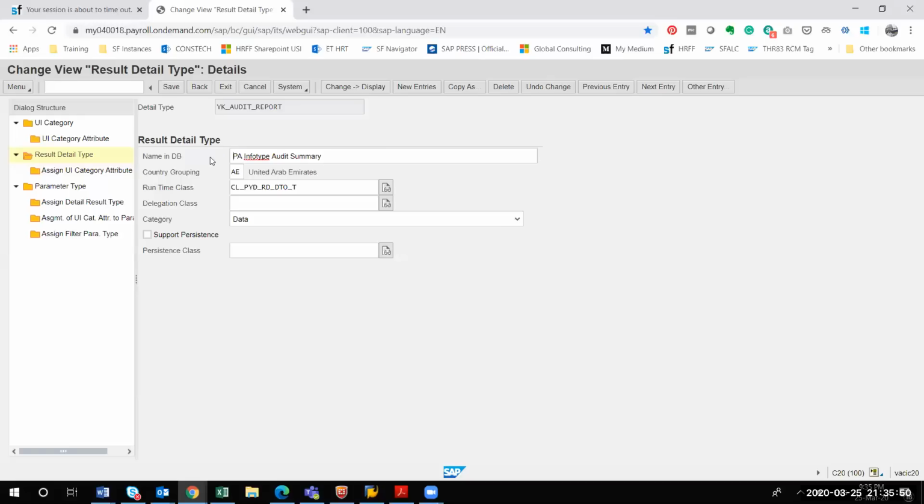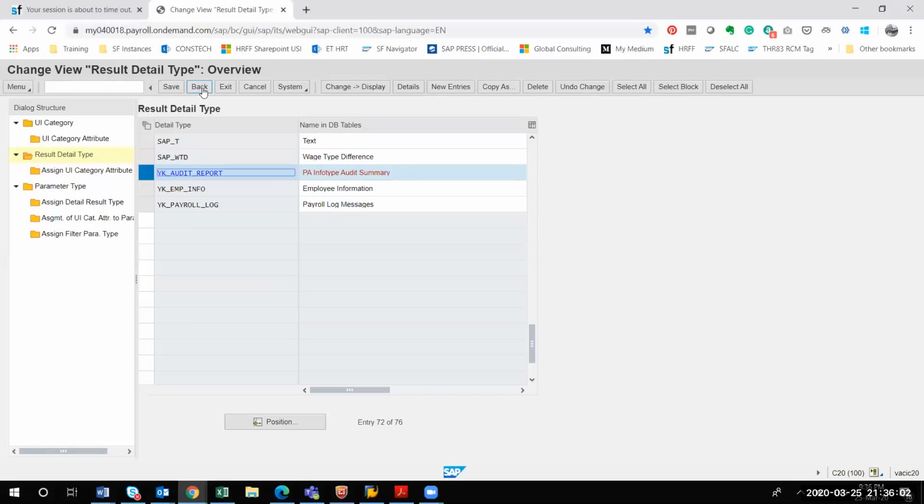Yeah, I'm referring to that. So what I have done: there is something called SAP_T. I copied that. There is a parameter type list. Let me go back to where I copied from. You can see there is a detail type SAP_T. So I just clicked that and chose copy as.